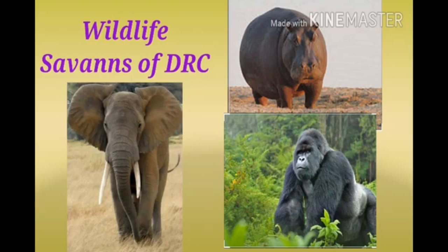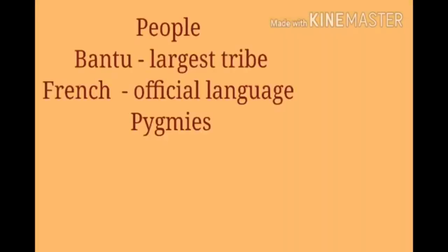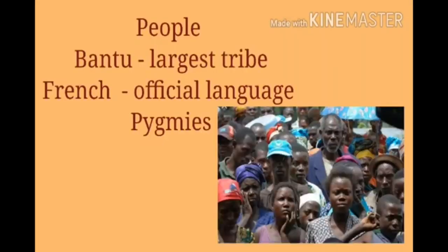Elephants, buffalo, gorilla, chimpanzees, hippopotamus and rhinoceros. Children, next we are going to discuss people, life of people, food and crafts, minerals and industries, and transportation. Children, first one, people. The people who live in Congo are called Congolese.